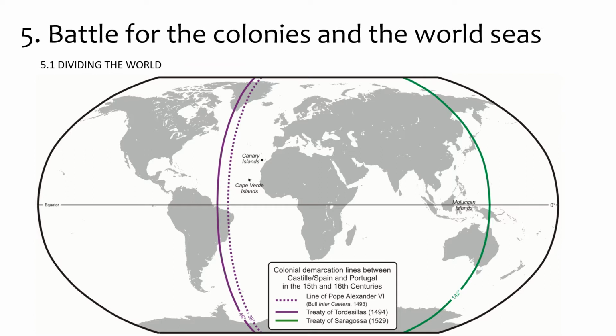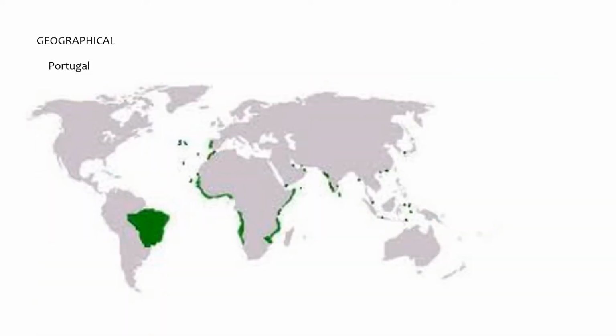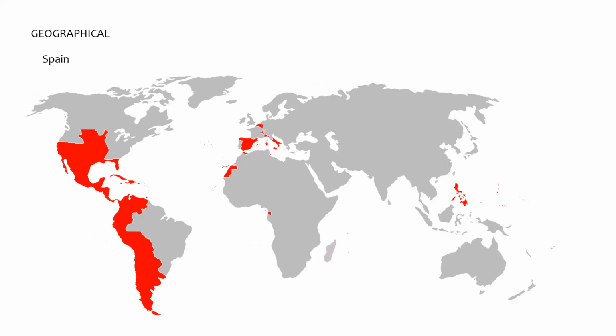Between the purple and the green line is the Portuguese part, and then next to them, those are the Spanish colonies, as we will see on this map. So here you see the Portuguese colonies, and here you see the colonies belonging to Spain.